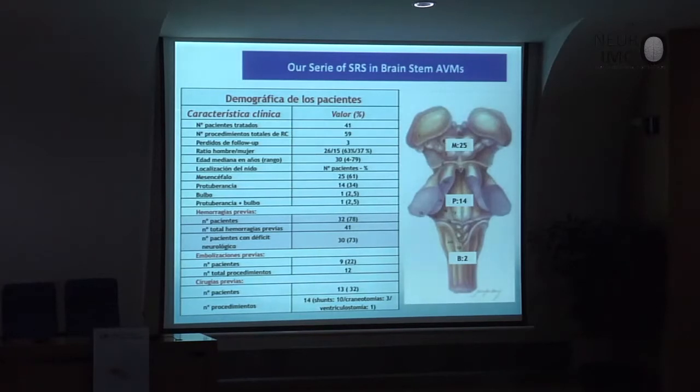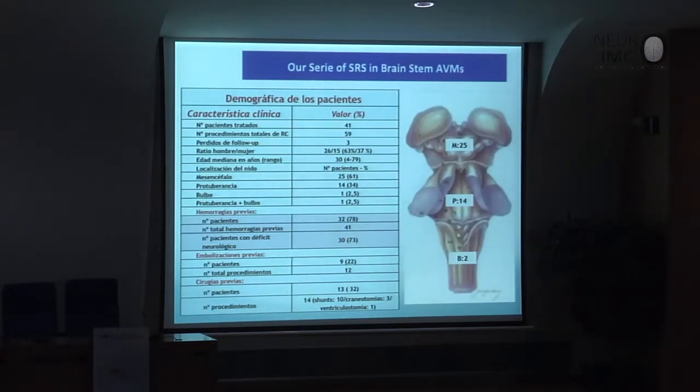In no publication is there such an important group of patients. We made around 16 radiosurgical procedures in the treatment of these patients. Nine of these patients had previous embolization, which means 22%, in 12 procedures. And for surgery, they tried to make surgery, but it was not surgery of the AVM.